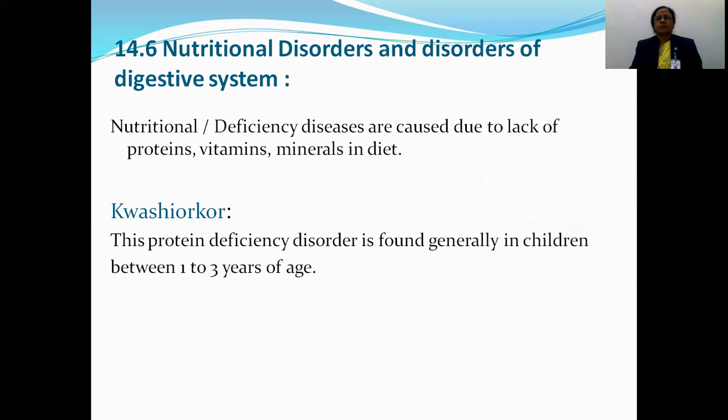From these, there are diseases. The first disease is known as kwashiorkor. This is a protein deficiency, and this disorder is found in children between 1 to 3 years of age.